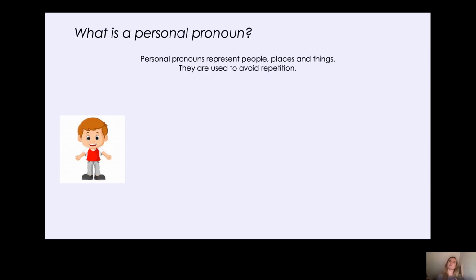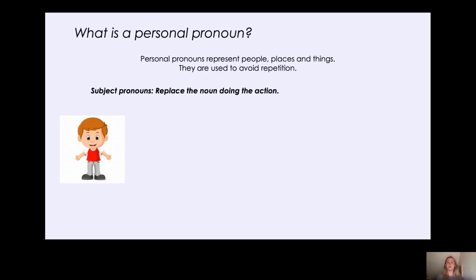So, as I said, there are 2 types of personal pronouns. There are subject pronouns and there are object pronouns. And we're going to start today's lesson by looking at subject pronouns. So a subject pronoun replaces the noun doing the action. So if I said Lucy is brushing her hair, Lucy is the noun doing the action.